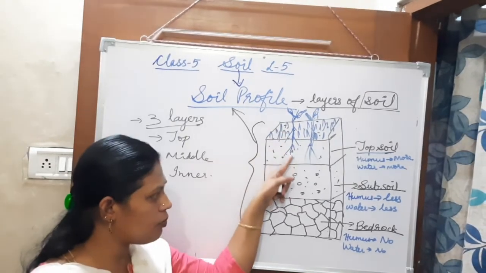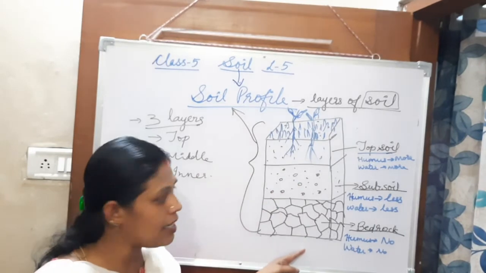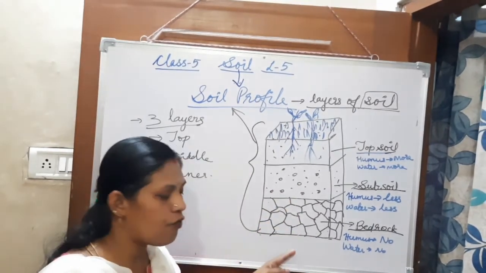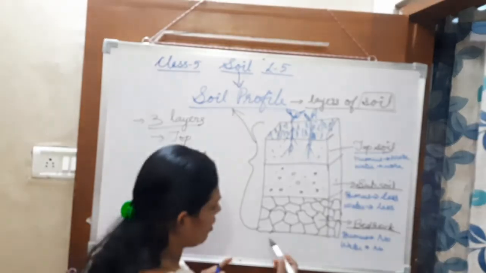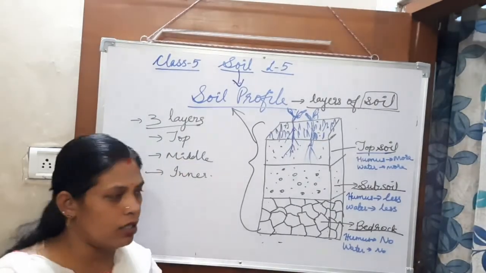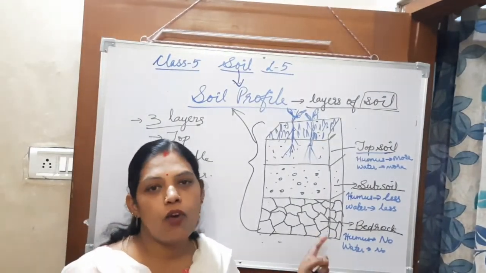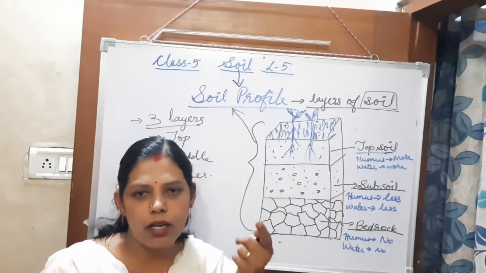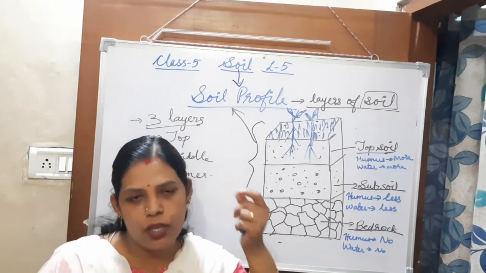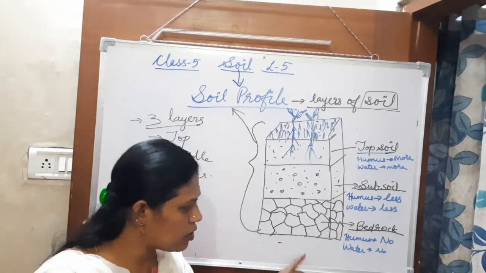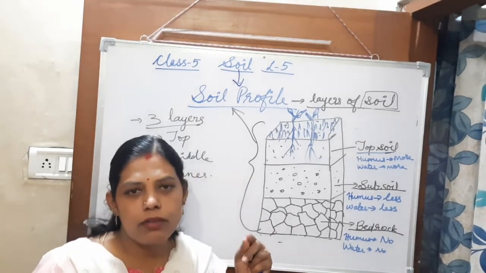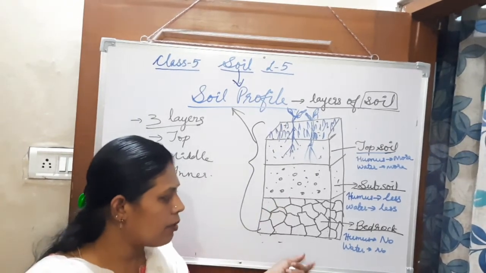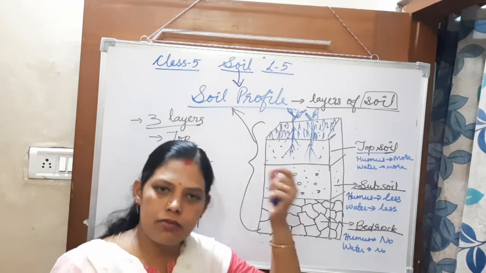The water passes through these layers and gets filtered, and finally it collects over here. Below the bedrock, you can see the water table. So when we draw out the water from the soil through tube wells, or even in a well, it comes from the water table only.